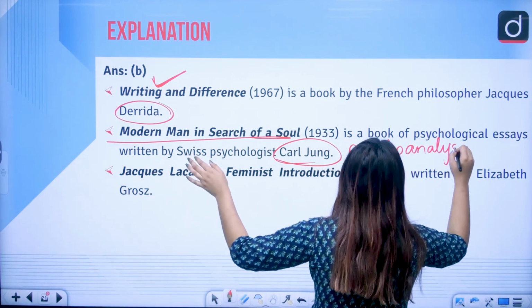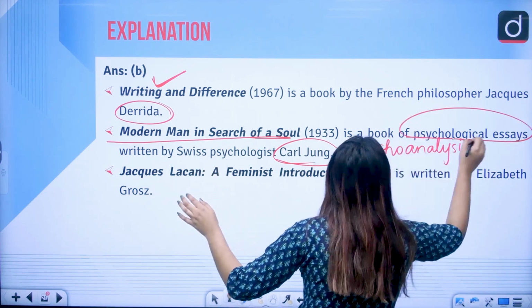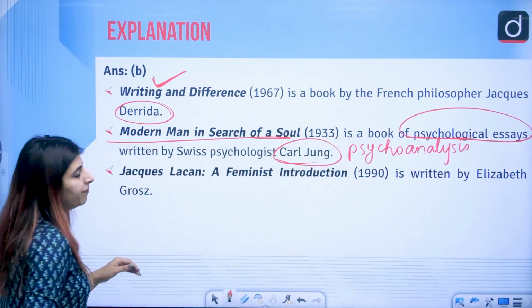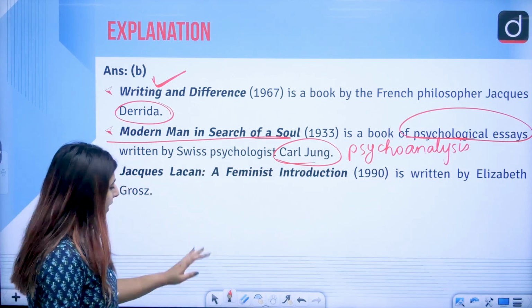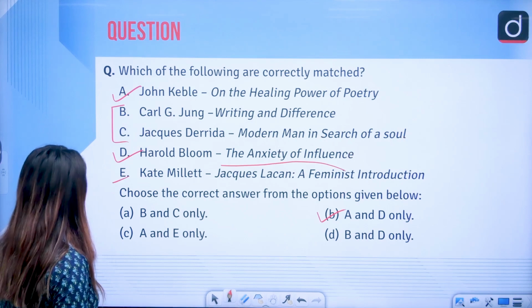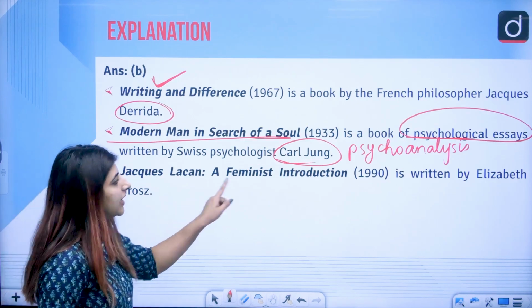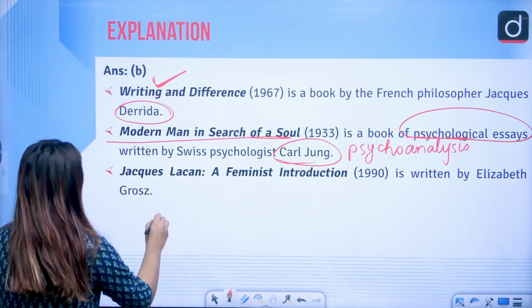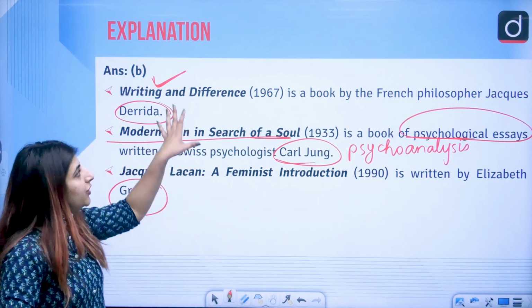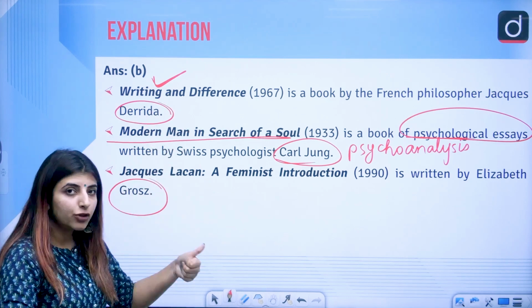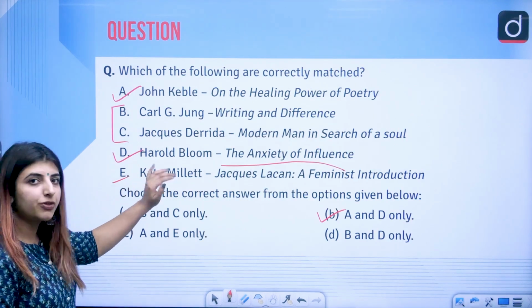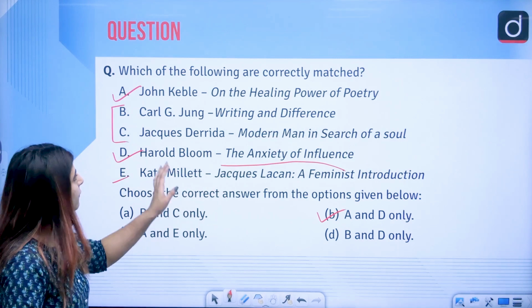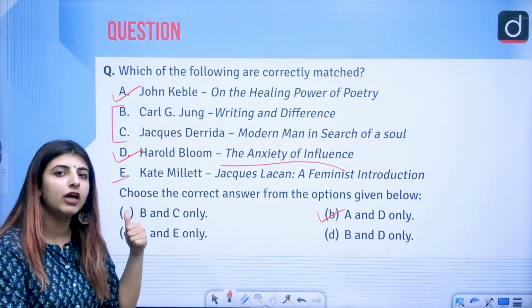Psychoanalysis. Then of course this book is a collection of psychological essays. Next is Jacques Lacan, A Feminist Introduction. Here they just gave this very book, right? Written by Elizabeth Gross. Correct? So these are the prominent books which we should be knowing the names of, and of course these are the correct options, that Harold Bloom, The Anxiety of Influence, and John Keble on the Healing Power of Poetry.